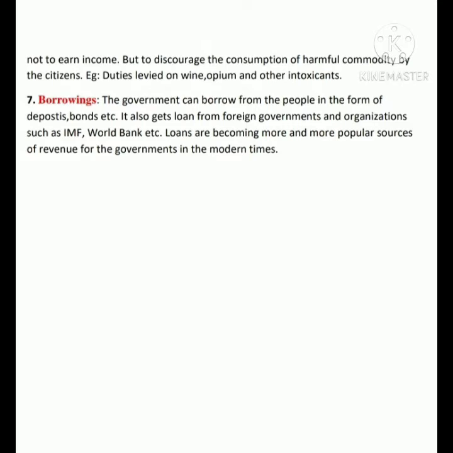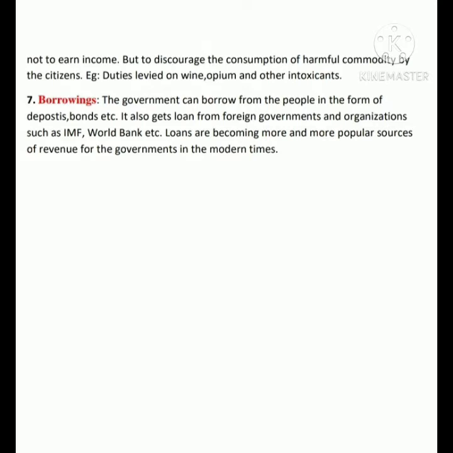So it means that the special levies are charges which are levied on commodities which are harmful for the health of the human being. Example, we can take the wine, opium or cigarettes. Now certain special taxes are being levied on them so that the consumption of these commodities can be reduced, so that there are no harmful effects on the citizen.